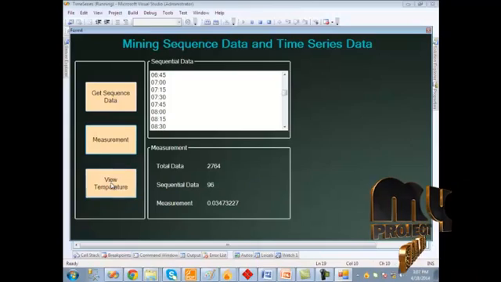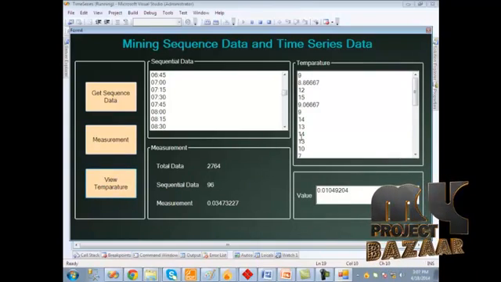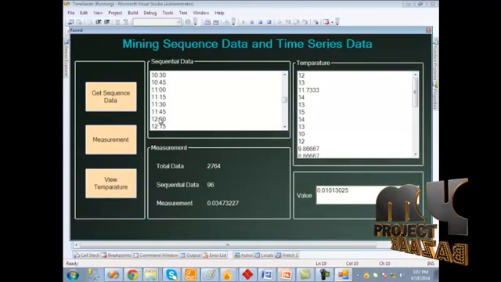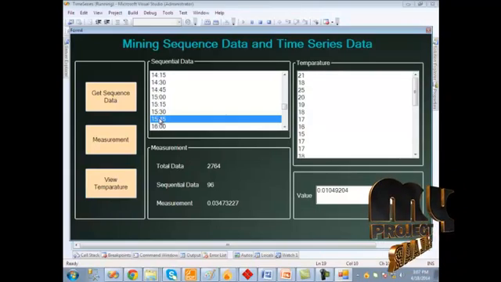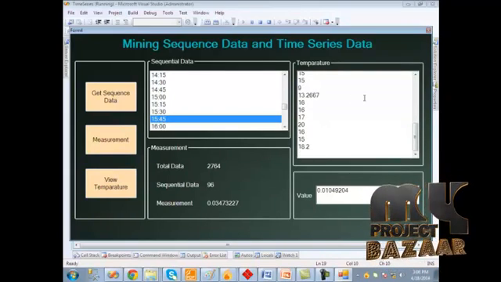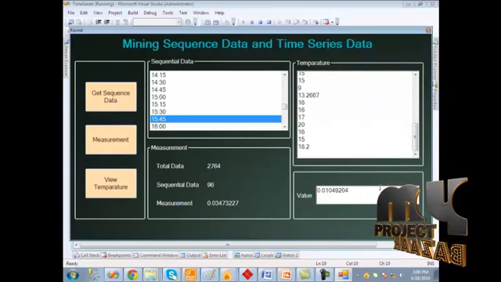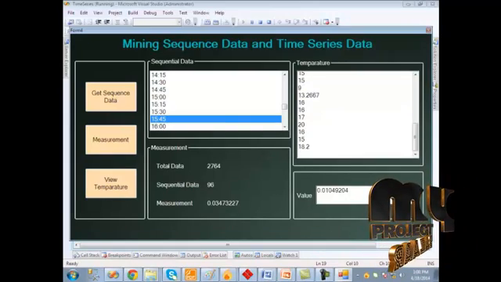Then when we click view temperature, it will show the temperature value for the corresponding sequential data. When we click the sequential data, it will show the corresponding temperature value and its measurement value. Then we should click the next button.